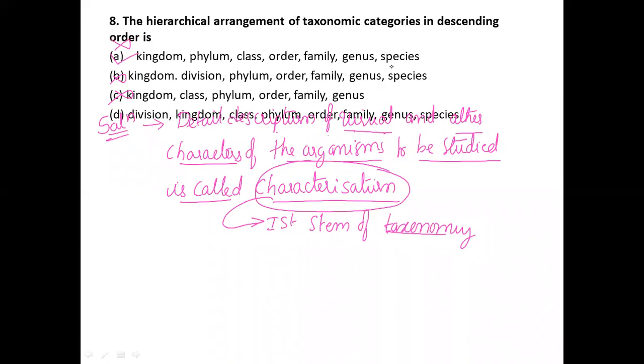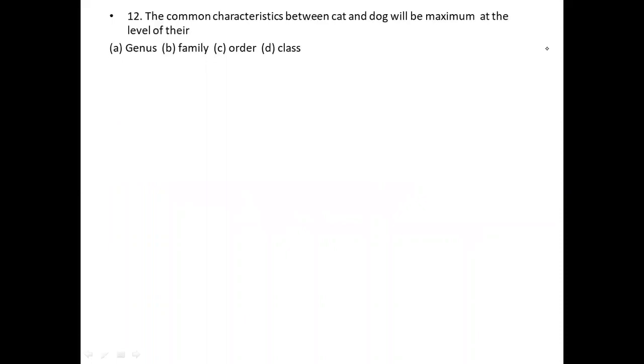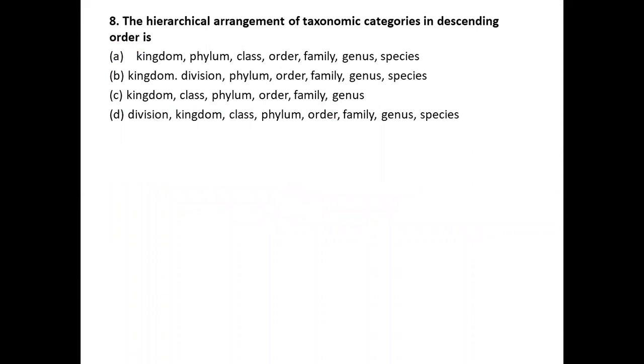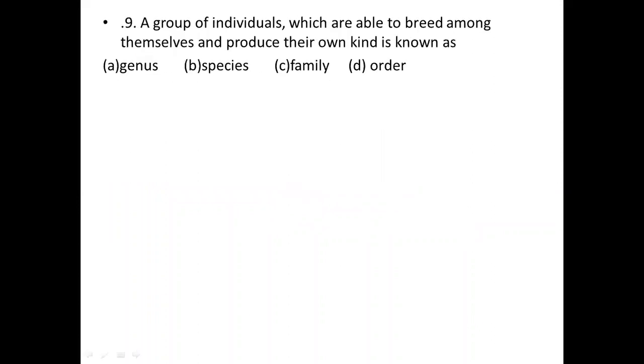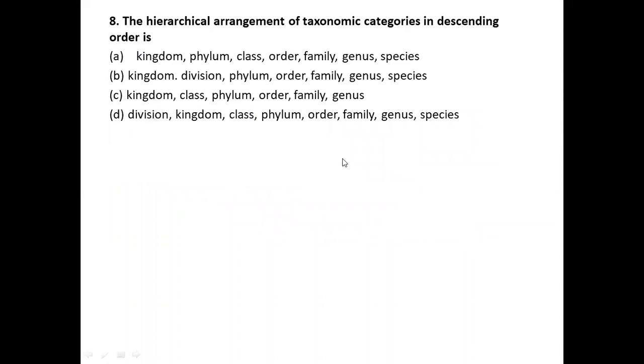Okay, so this is the 8th question. In that 8th question, they have clearly given the hierarchical arrangement of taxonomic categories in descending order.